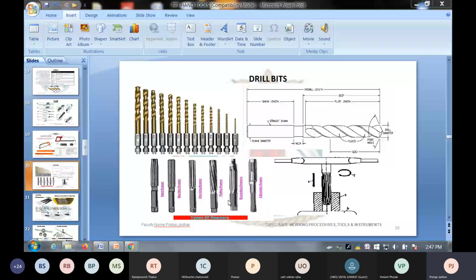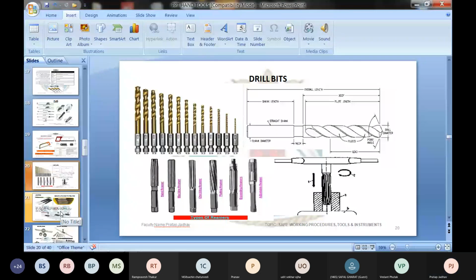You are going to use these tools when you work in the workshop, when you come back for the workshop practicals. But please do remember all these tools, very, very important, and some important safety aspects that I am telling you at the time of the tool. Is it clear to you? Any questions? Yes, sir. Any doubts? Anybody have? Okay, now we'll move further. Clear, sir. Yeah, good.